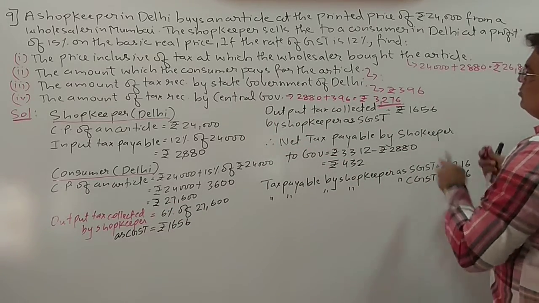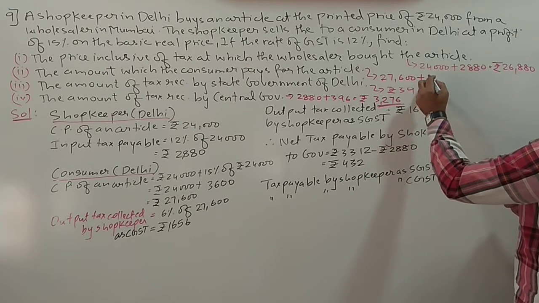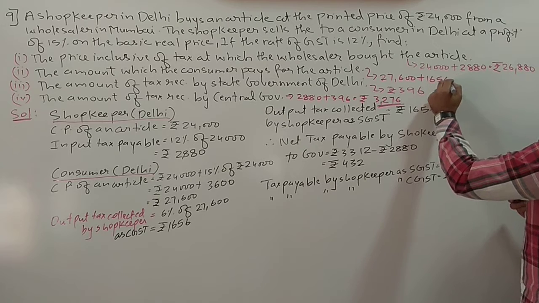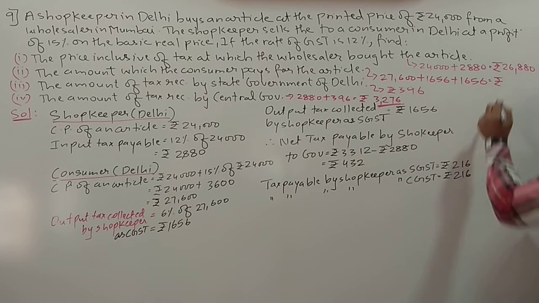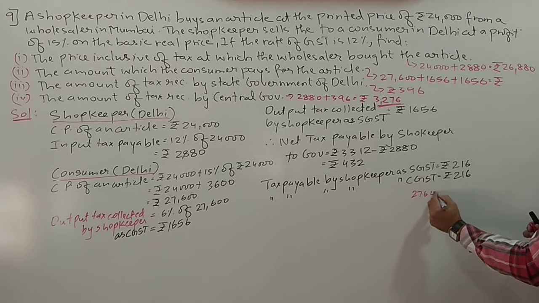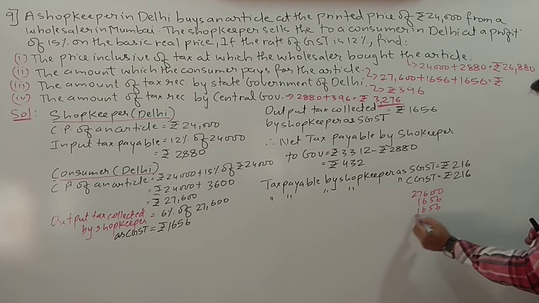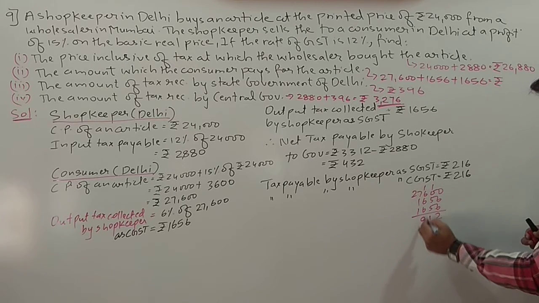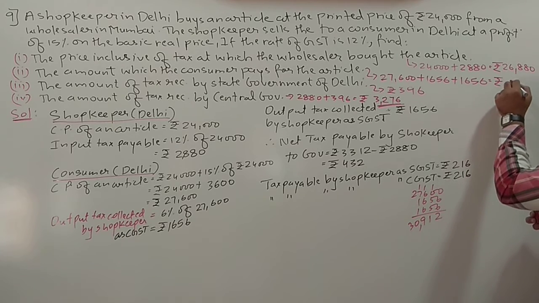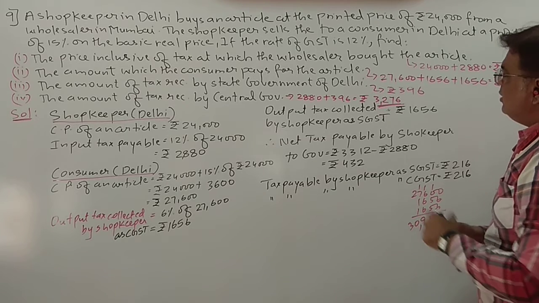So it is 20,600 plus 1656 tax paid to state and central. So 20,600 plus 1656 plus 1656. Sorry, it will be rupees 30,912.